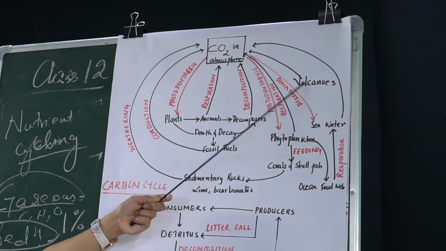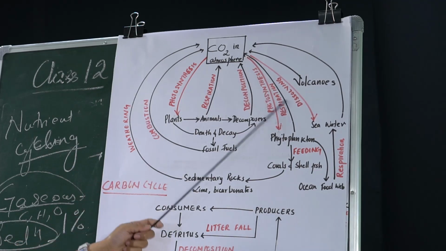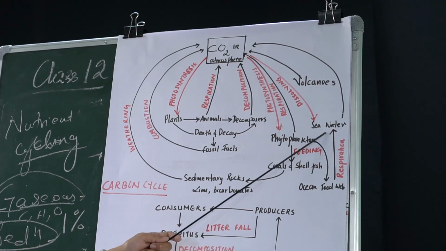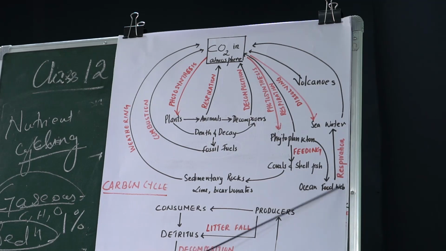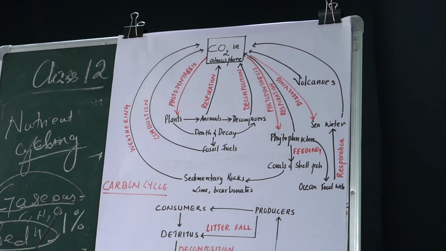Then the volcanoes also release carbon into the atmosphere. Then this carbon dioxide comes in contact with the seawater and enters the food chain, and the organisms in this food web release carbon dioxide back into the atmosphere again. So this is how carbon dioxide from the atmosphere enters into the biosphere and the lithosphere.